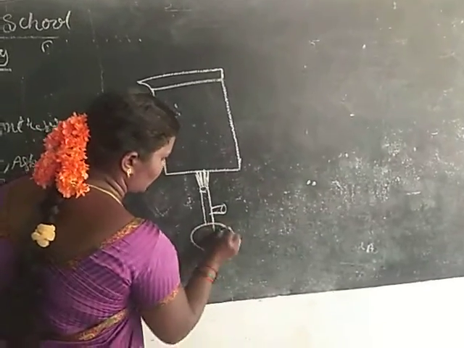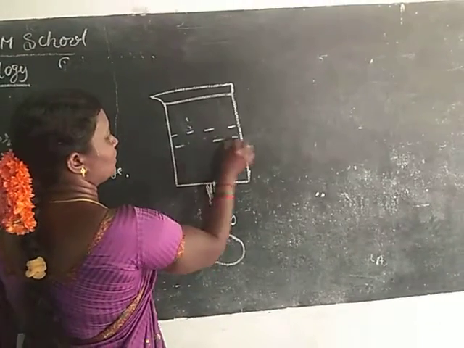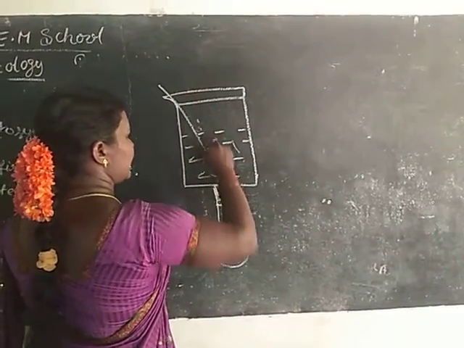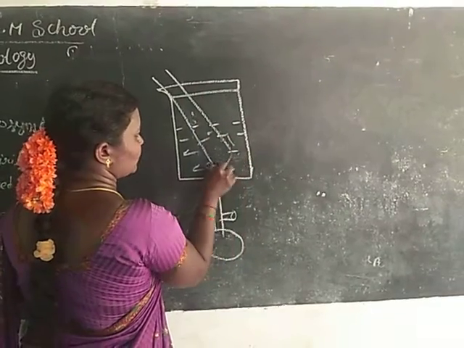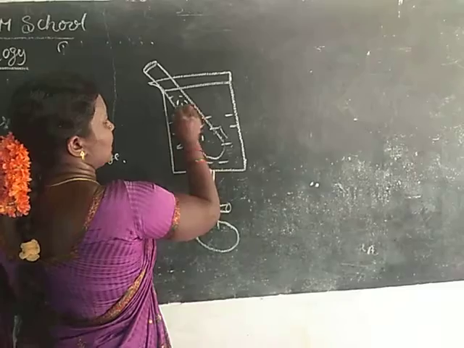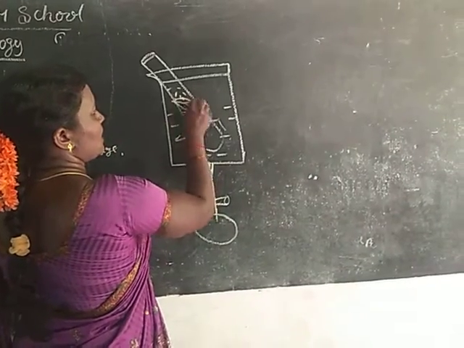This is the Bunsen burner, and this is the water, and keep the methylated spirit. Okay, the test tube is put into the water and filled with methylated spirit, and here you put one leaf inside.